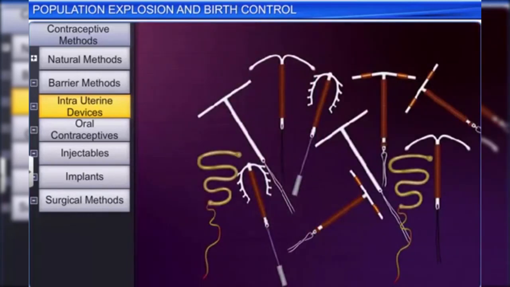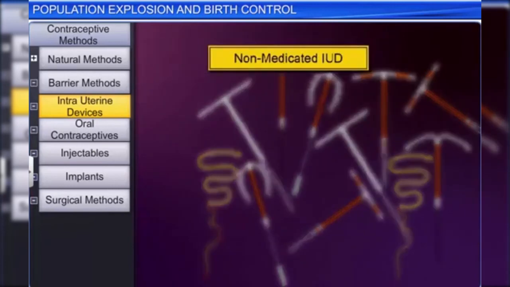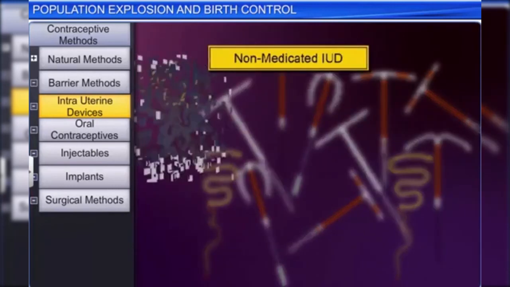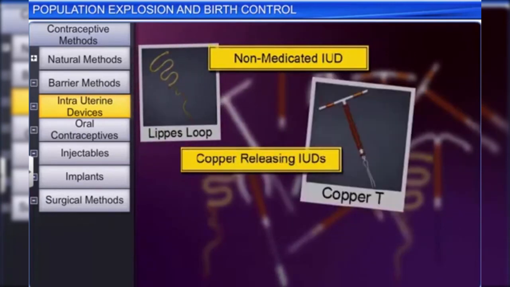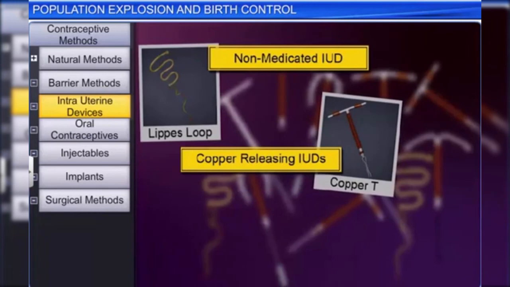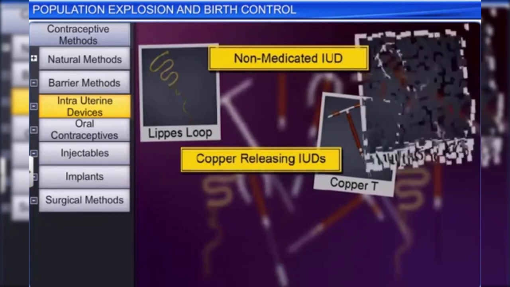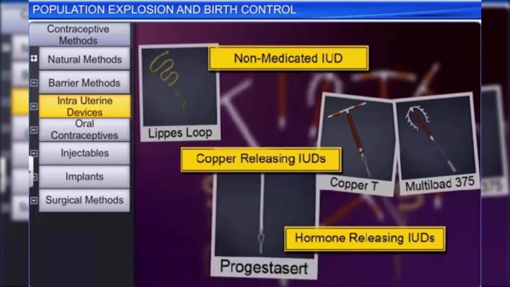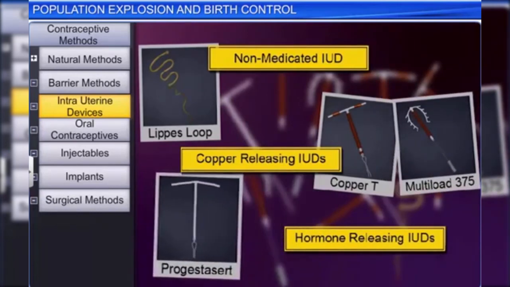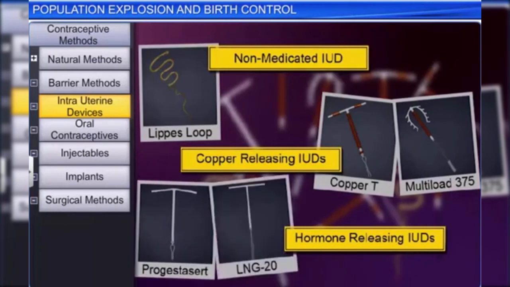There are many types of IUDs, ranging from non-medicated IUDs such as Lippes loop to copper-releasing IUDs like Copper T, Copper 7, Multiload 375 to hormone-releasing IUDs such as Progestasert and LNG-20. Each type of IUD works on a different principle.